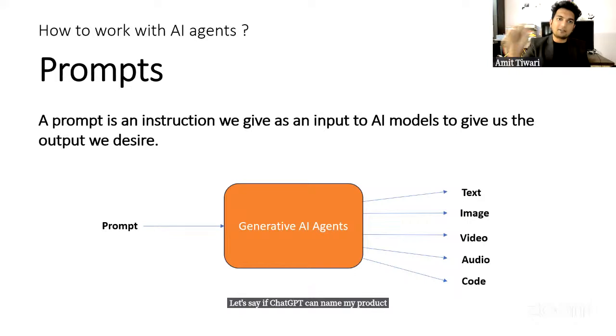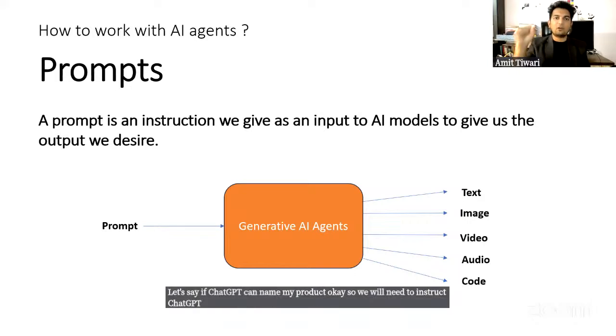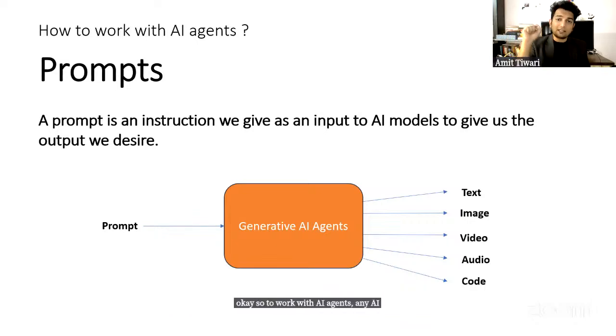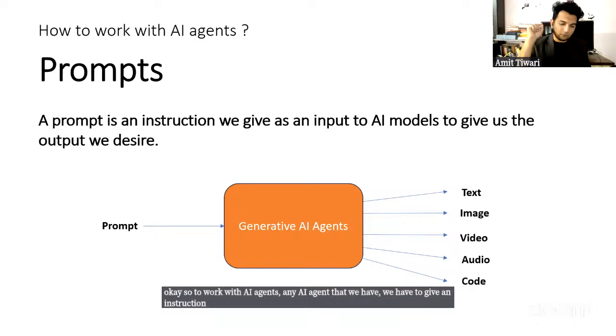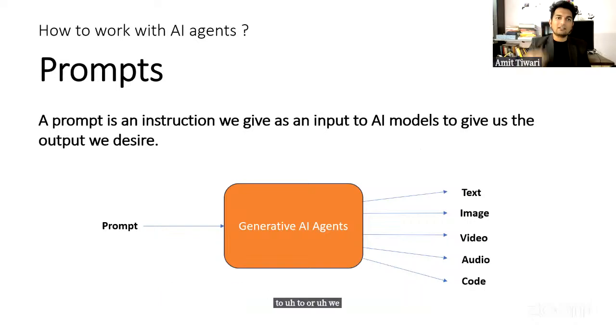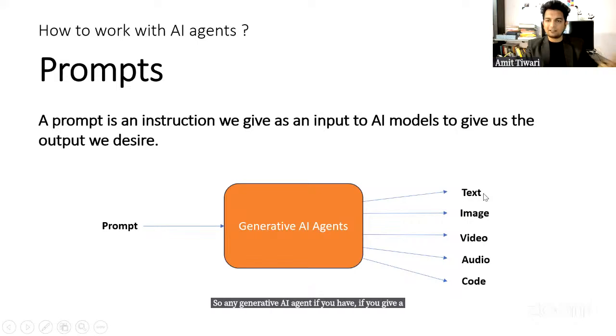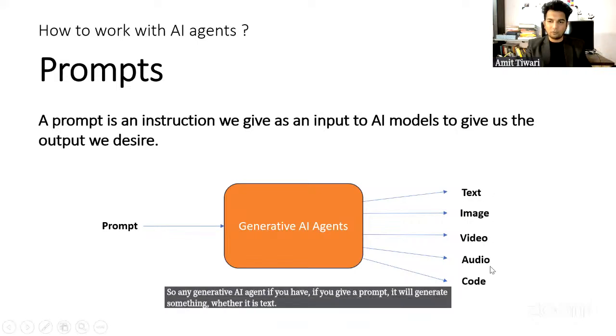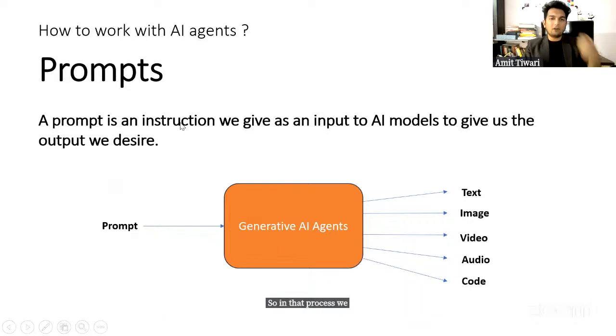Okay, so we will need to instruct ChatGPT, and that instruction is called a prompt. To work with any AI agent, we have to tell it what to do, and that instruction is called a prompt. Any generative AI agent, if you give it a prompt, will generate something, whether it is text, image, video, audio, or code. We call the instruction, or the input that you give to the AI agent, a prompt. That's just a nomenclature for the input that we give.